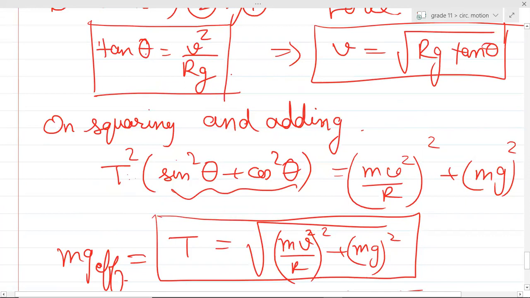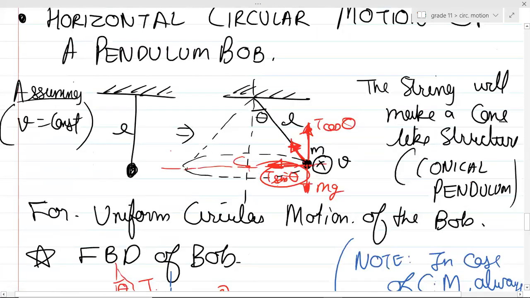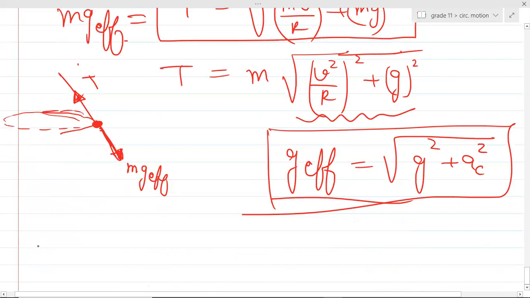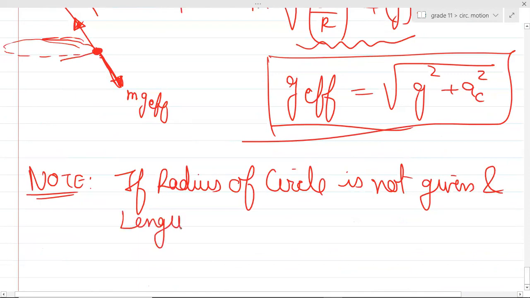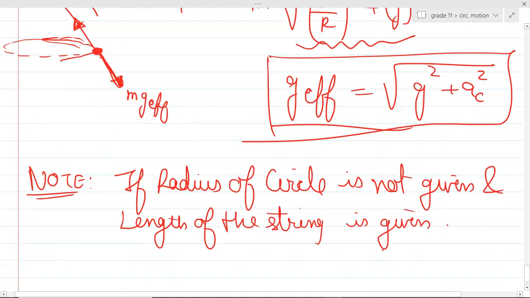Please remember, what is R over here? This is the radius of the circle. So sometimes it might be the case that they might not give you the radius of the circle. Note, if the radius of the circle is not given and the length of the string is given.